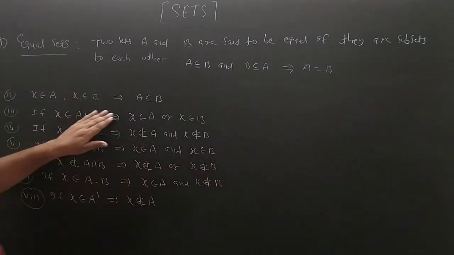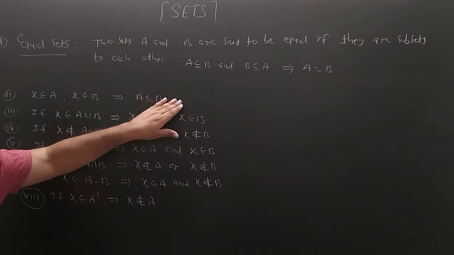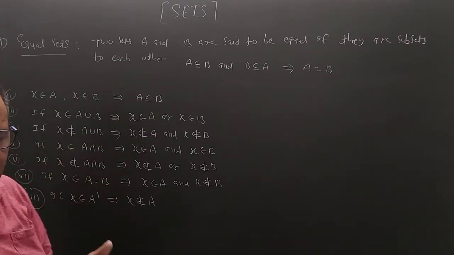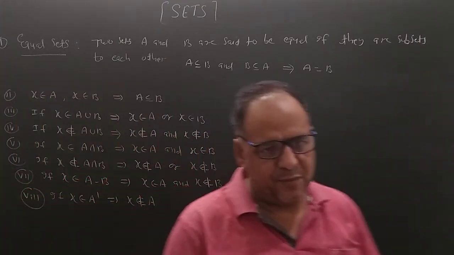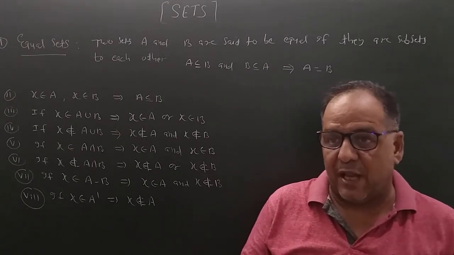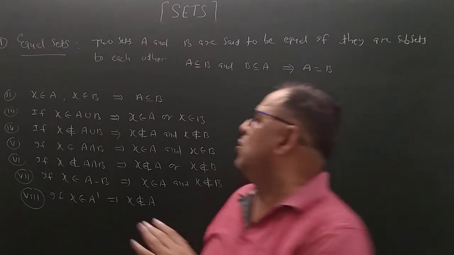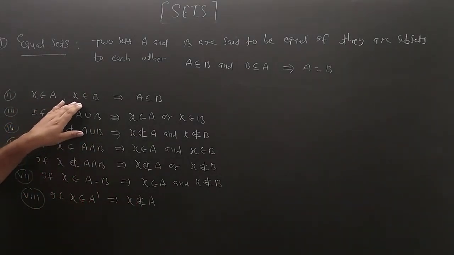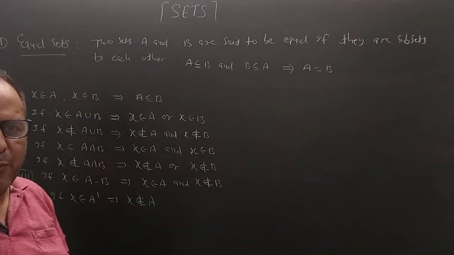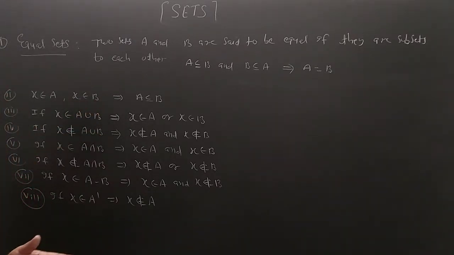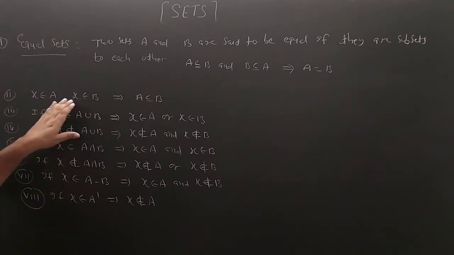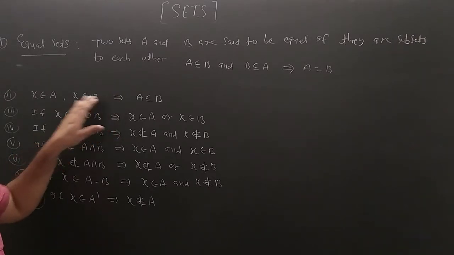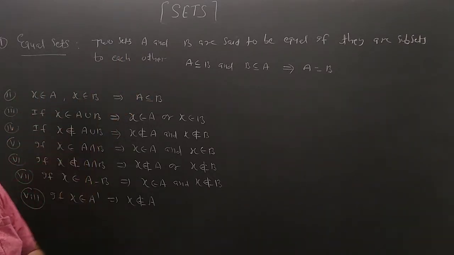Second, how can we prove A is the subset of B? How can we prove that? If elements are not given in the set form, then how can we check that A is the subset of B? So we assume an arbitrary point in set A and prove that it is also an element of set B. We start by taking an arbitrary point X in set A and show that X is also a point of set B, and this condition shows that A is the subset of B.